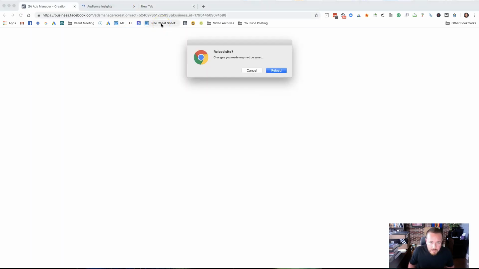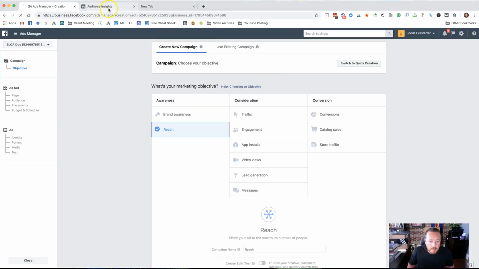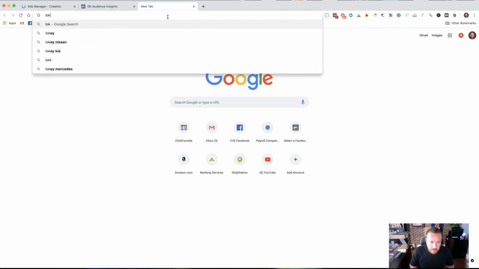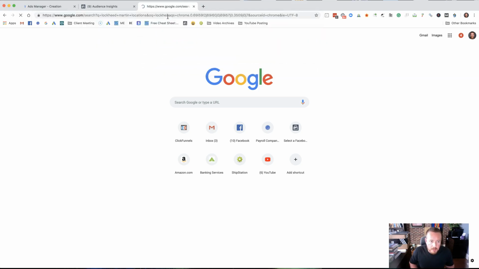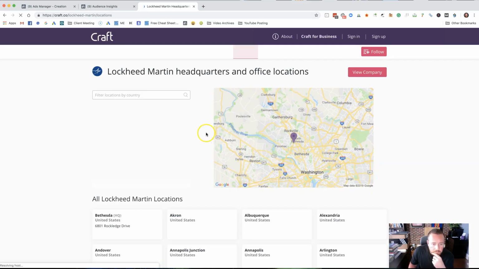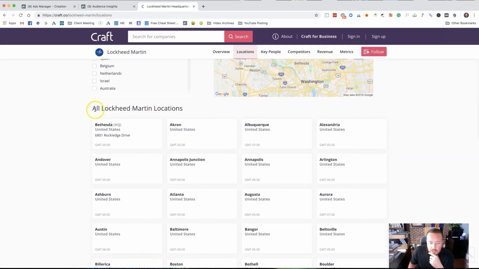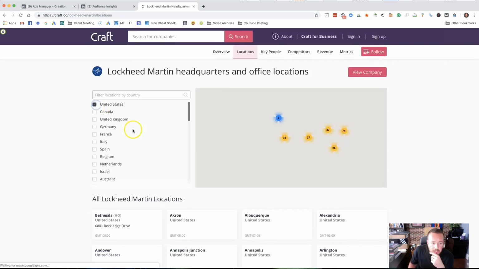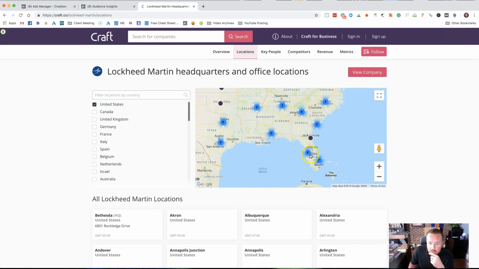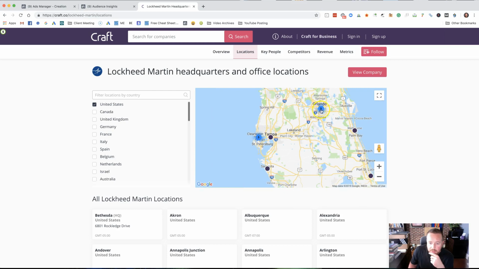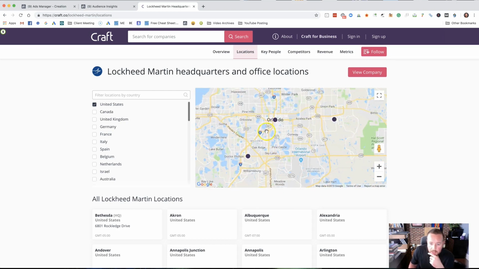Let's say Lockheed Martin. Lockheed Martin is a big company here in, actually they've got countries all over the world. So Lockheed Martin locations. Okay. So let's say you're trying to target people in Florida. I'm just looking at their locations. Down here, what do they have? All right, so we got 3 in Orlando, 3 in Tampa. These are their locations.